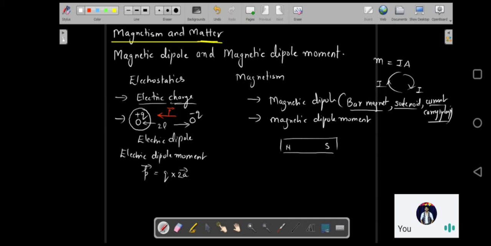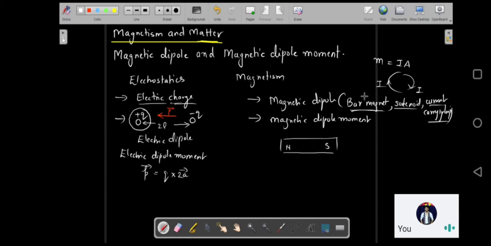Now we also know that a bar magnet can be considered as a magnetic dipole because it is nothing but the arrangement of equal and opposite poles separated by a particular distance. A current carrying loop also behaves like a magnetic dipole. A solenoid is nothing but a current carrying loop having n turns, so that also is going to behave like a magnetic dipole. So now let us define what is a magnetic dipole moment.